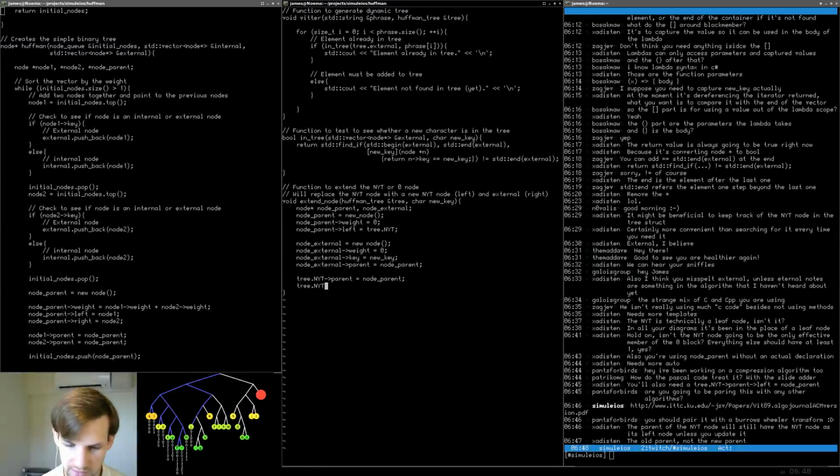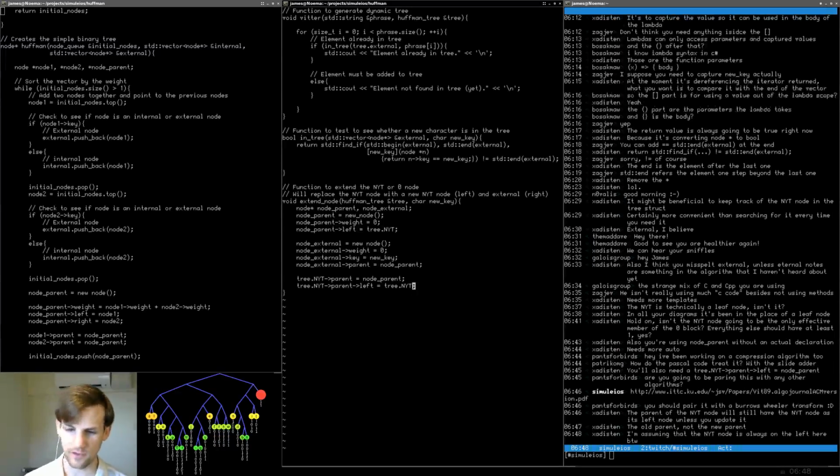Tree dot not yet translated, pointing to parent, pointing to left equals tree dot not yet translated. Why would I be setting it equal to node parent exactly? This should be right, I think. Okay. Yeah, it always has to be on the left based on the algorithm. The not yet translated node is always on the left. Okay. So, and let me know if this is right. I think it's right, but I feel like you might be thinking something a little bit different than I'm thinking.